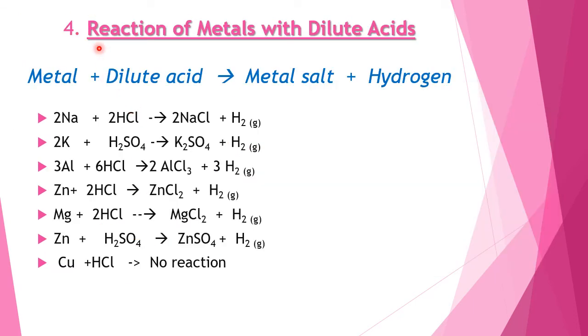Now next, reaction of metals with dilute acids, which we already did under the topic acids, bases and salts. Metals react with dilute acid to form salt and liberate hydrogen gas. For example, sodium reacts with hydrochloric acid to form sodium chloride and hydrogen gas. Potassium with sulfuric acid gives potassium sulfate and hydrogen gas. Likewise, aluminium with hydrochloric acid gives aluminium chloride and hydrogen gas, and so on.